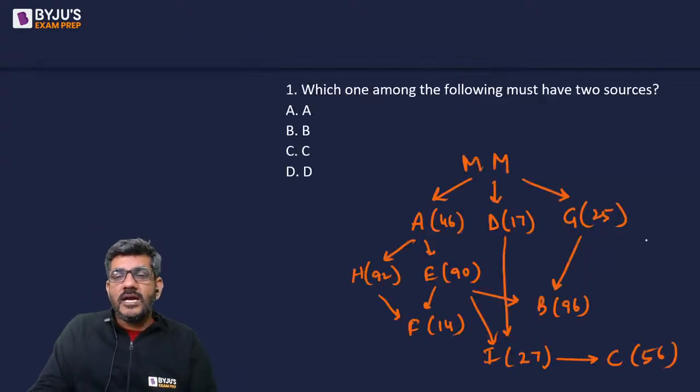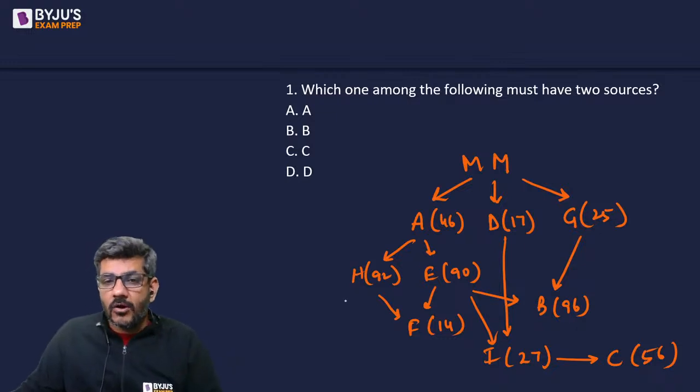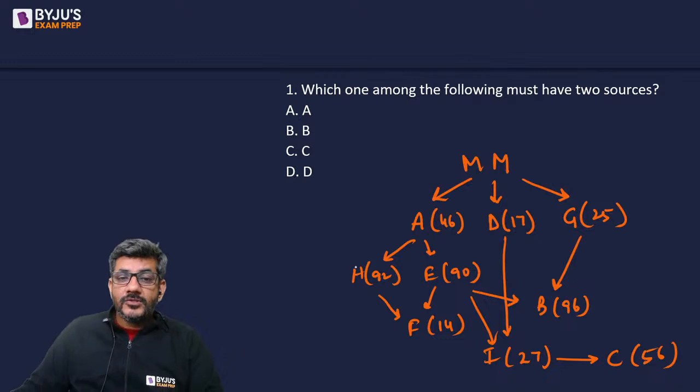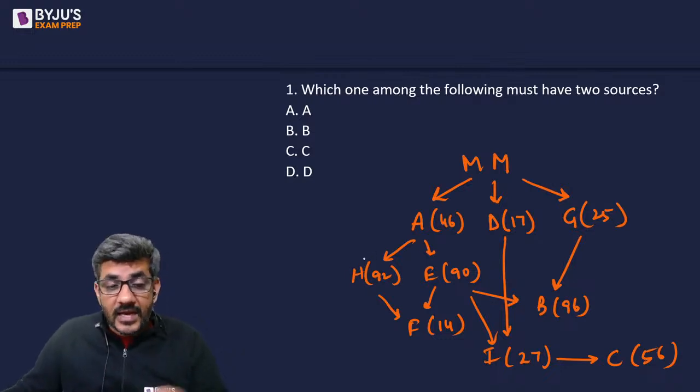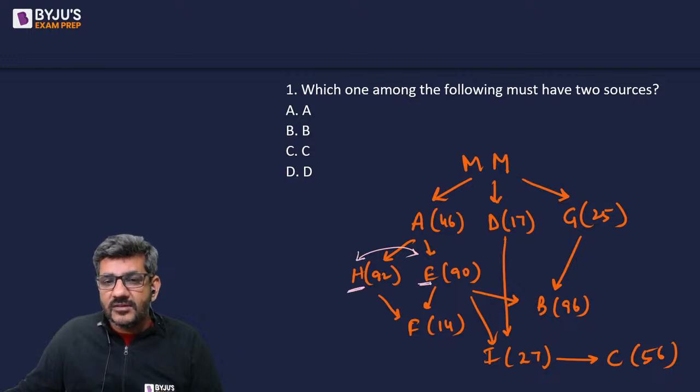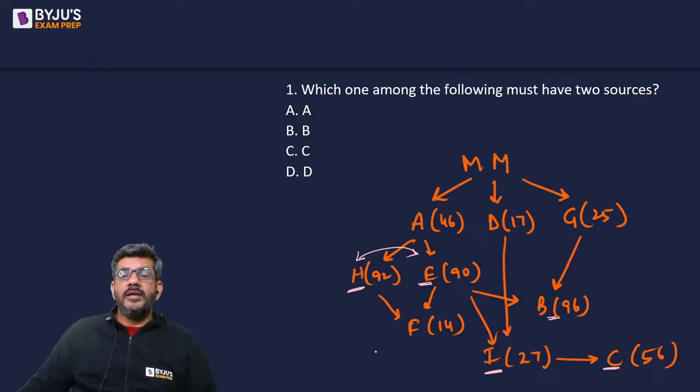So let's have a look at the questions now. I've already made this table on your screen. Let us start talking about it. Okay. So do not be confused by this. I have just interchanged H and E over here. H is on this side, E is on this side. So from E and D, I has copied. From I directly, C has copied. And B has copied from E and G.